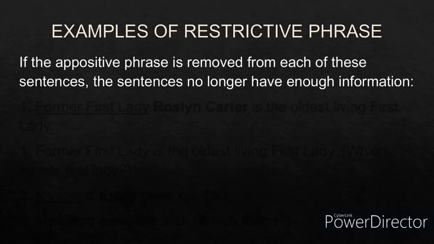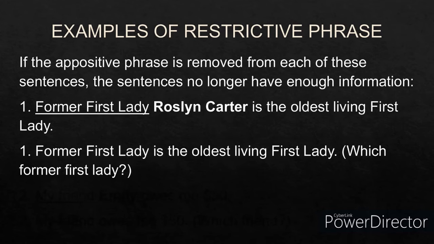Now let us see some of the examples of the restrictive phrase. Even if the appositive phrase is removed from each of the sentences, the sentence won't have any meaning to it. The sentences no longer have enough information. For example, former First Lady Rosalynn Carter. So remember, the comma is not used in restrictive phrases. Rosalynn Carter is the oldest living First Lady. If you remove Rosalynn Carter, the appositive phrase, the sentence would become: former First Lady is the oldest living First Lady. So which former First Lady? You do not know that. So the sentence won't have enough information in order to be considered meaningful.